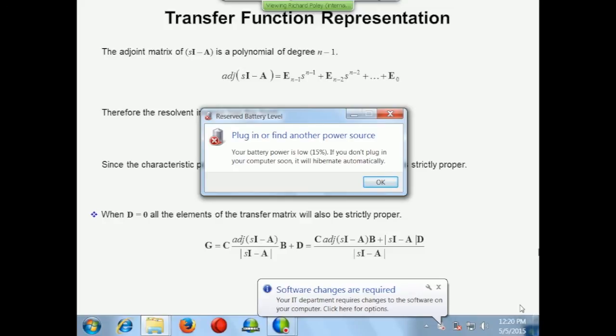The thing is that if D is non-zero, the orders of the numerator and the denominator are the same. The elements of G are going to be proper, not strictly proper. Right? M and N will be the same. If D is 0, then the term on the right disappears. You know that has degree n minus 1, and the denominator is degree n. So the transfer matrix elements must be strictly proper.